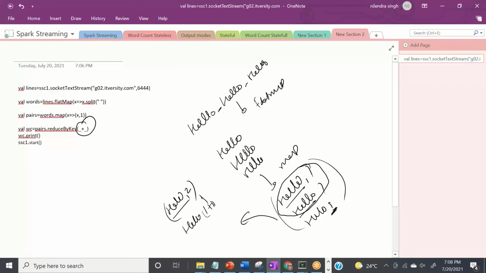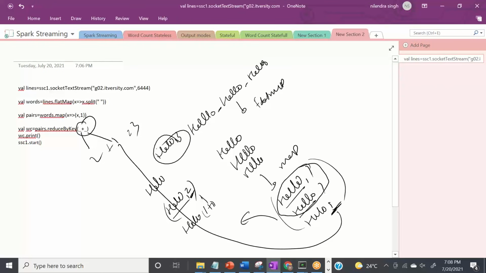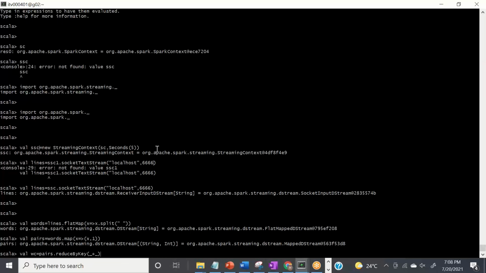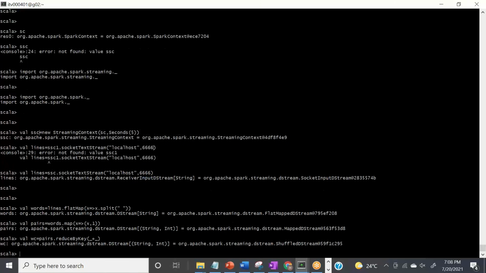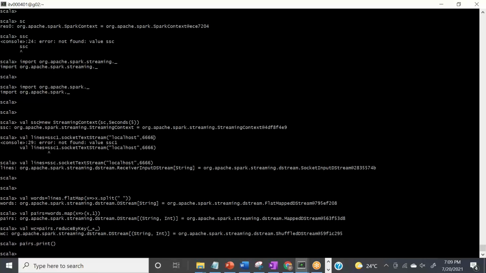Then it will use this word again: hello 2 has been processed, then it will use the other hello with 1. 2 plus 1 is equal to 3, and it will give us hello occurred 3 times. This is how it is working, nothing very fancy. And we say we want the pairs to be printed on the console, because this is a test application. So this is done.